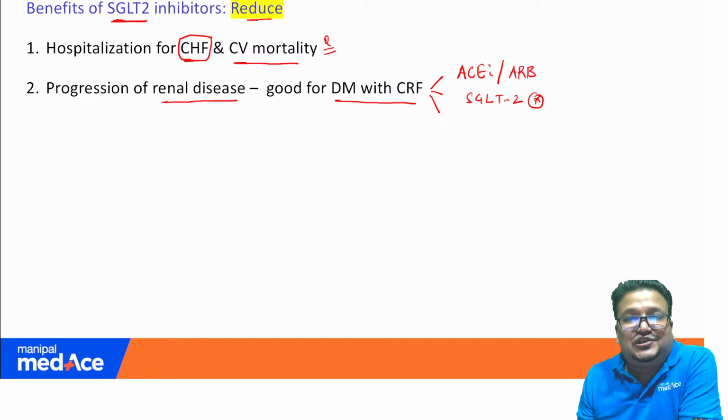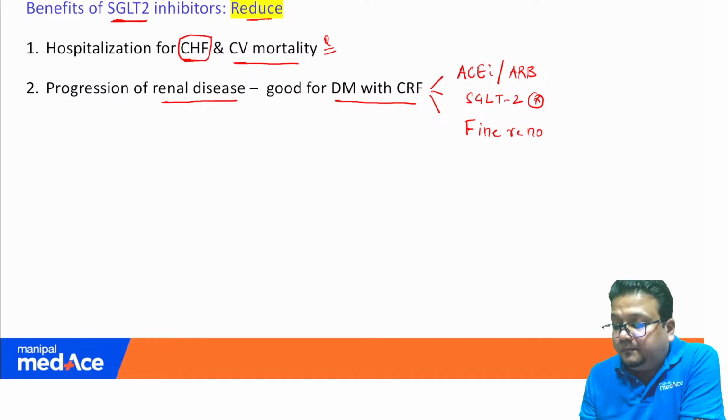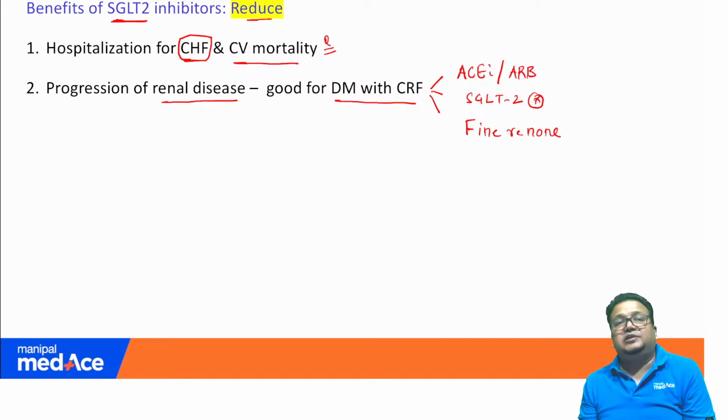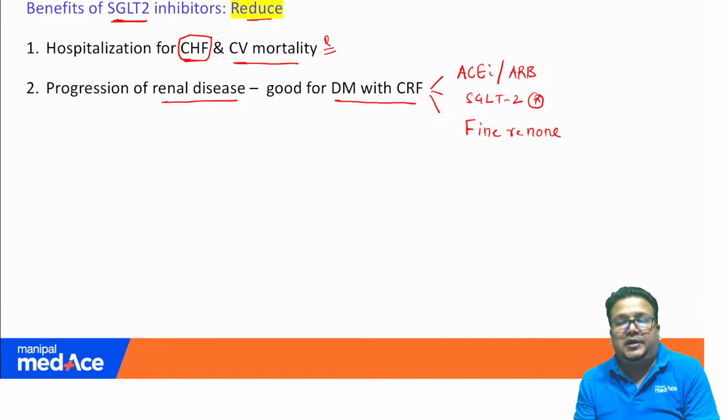The third drug, similar to spironolactone, a mineralocorticoid or aldosterone antagonist, is finerenone. So these three: ACE inhibitors/ARBs, SGLT2 inhibitors and finerenone are beneficial for diabetic patients with nephropathy or chronic kidney disease.